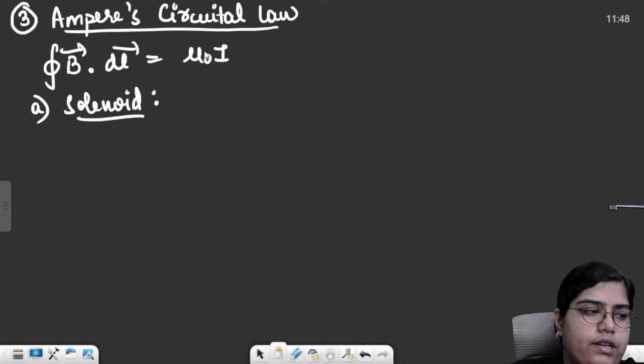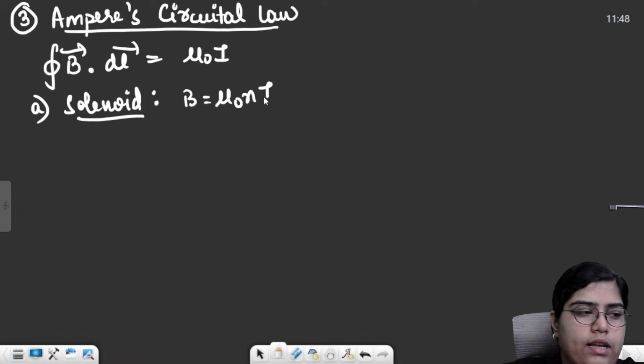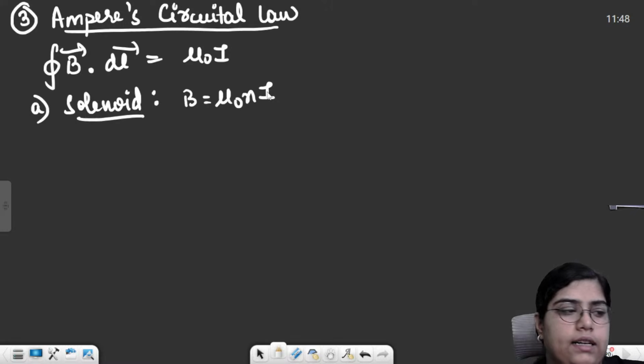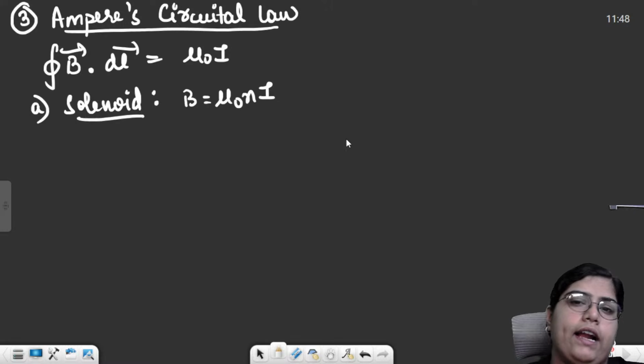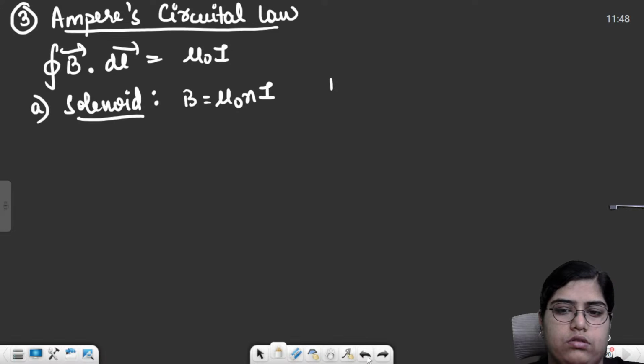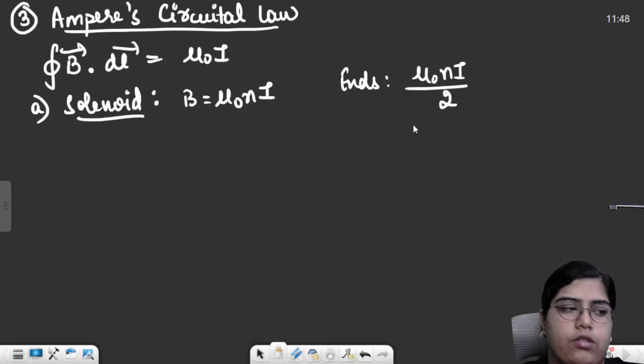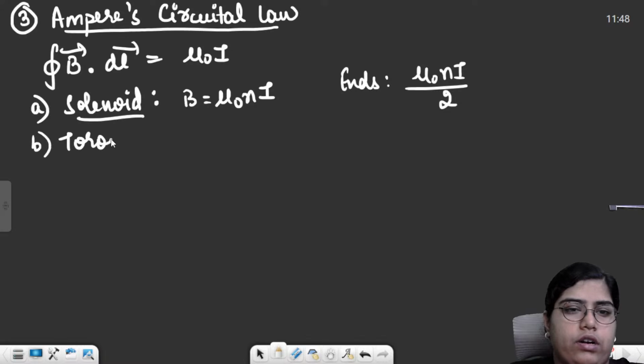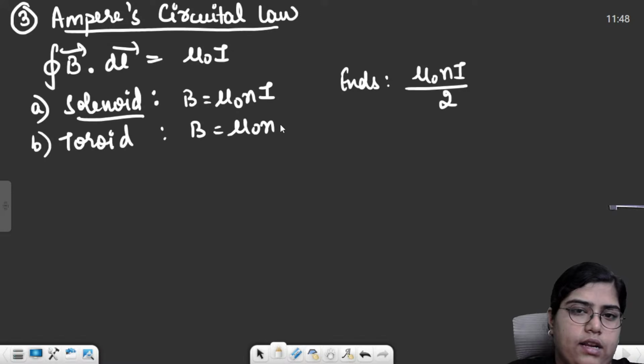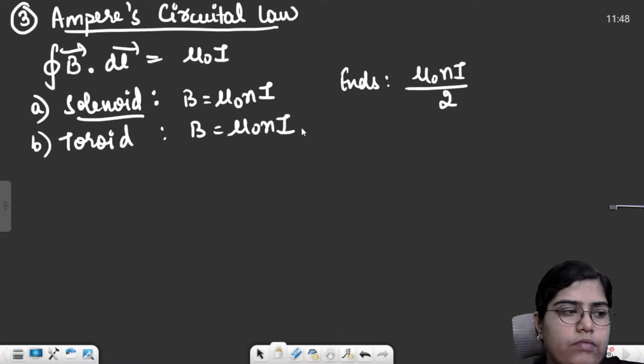For solenoid, our magnetic field came out to be B is equal to mu naught n I for inside the solenoid, and at the ends of the solenoid, field strength is just half, mu naught n I by 2. Then the second application was for a toroid. For a toroid, formula was same, B is equal to mu naught n I, right?